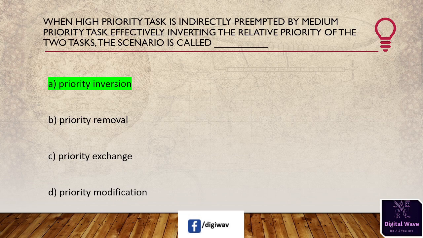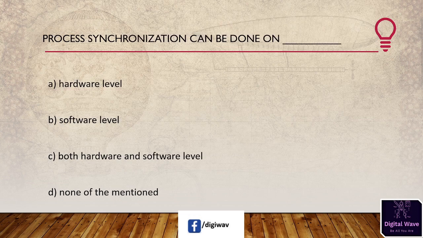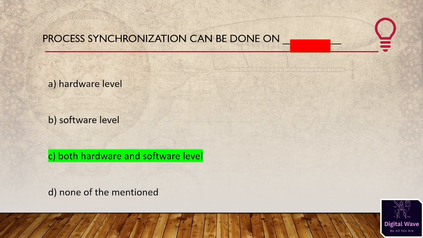Next question is, process synchronization can be done on hardware level, software level, both hardware and software level, or none of the mentioned. So the right answer will be both hardware and software level.